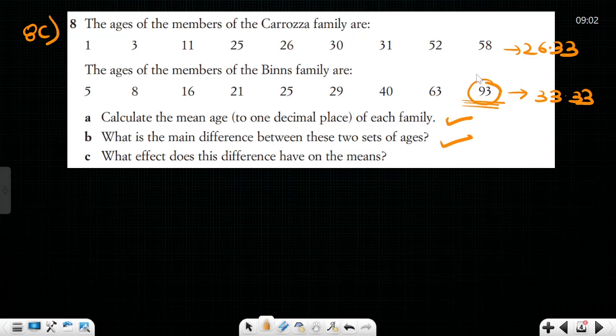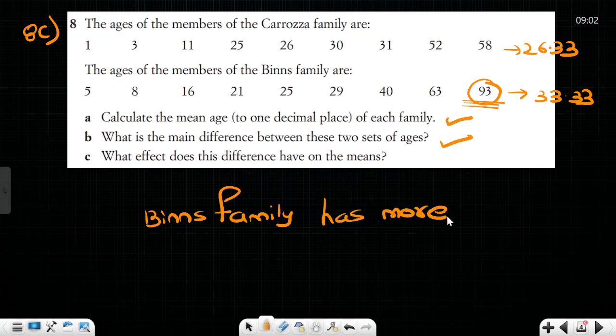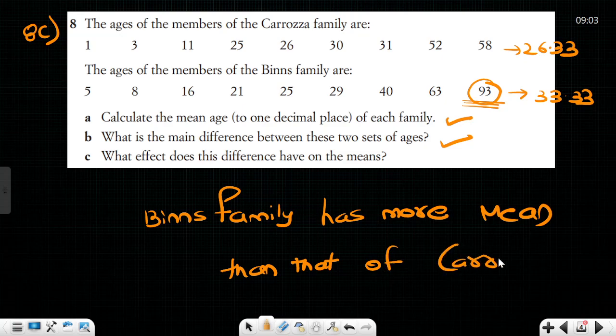Sir, because of this 93, the Binns family has more mean than that of the Carosa family. So that is the reason.